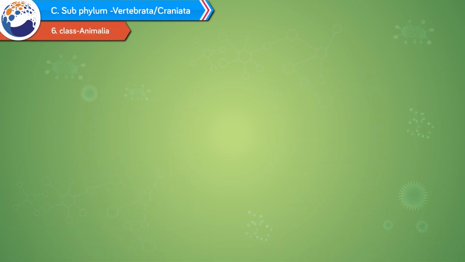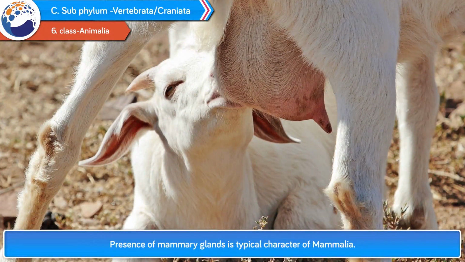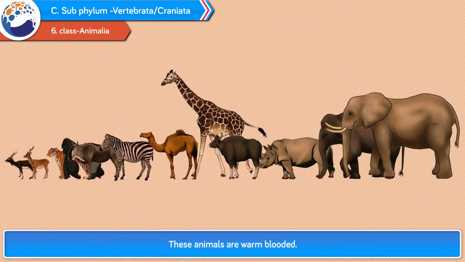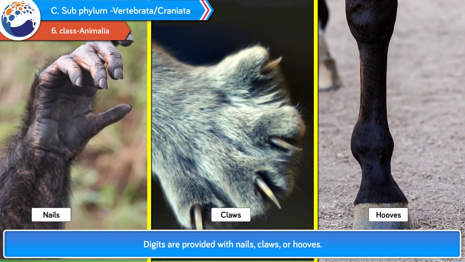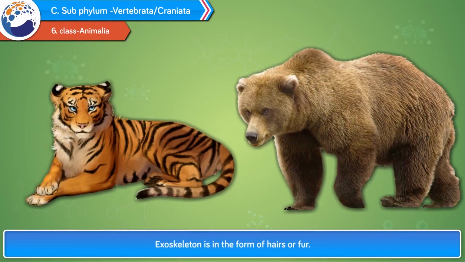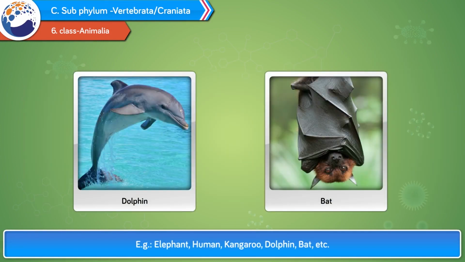6. Class Mammalia. Presence of mammary glands is a typical character of Mammalia. These animals are warm-blooded. Body is divided into head, neck, trunk, and tail. Digits are provided with nails, claws, or hooves. Exoskeleton is in the form of hairs or fur. Example, elephant, human, kangaroo, dolphin, bat, etc.